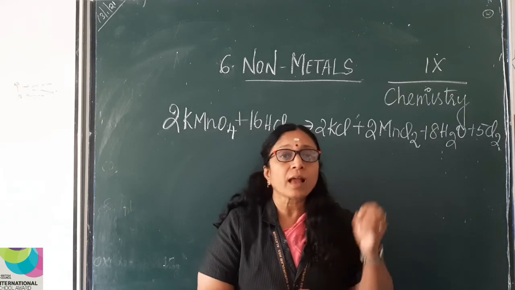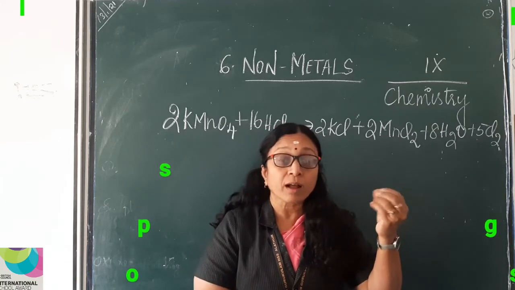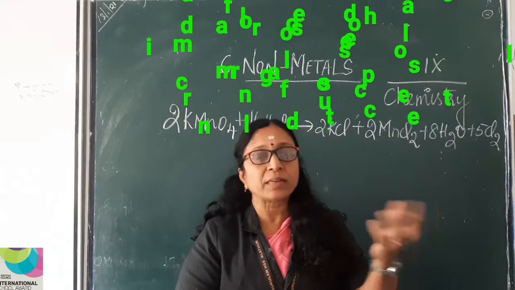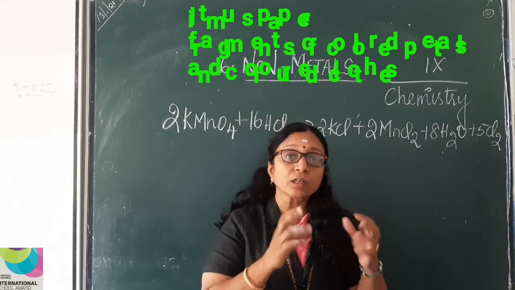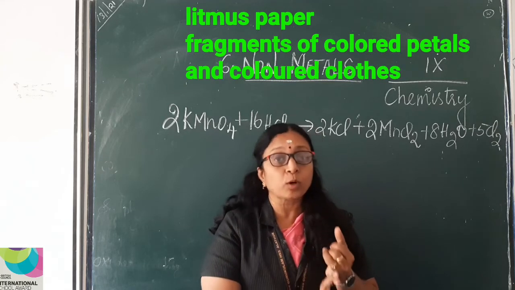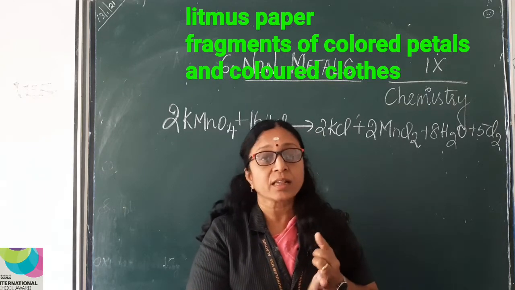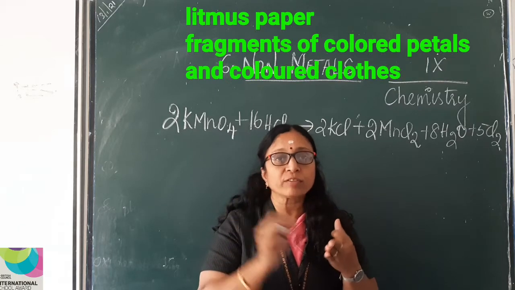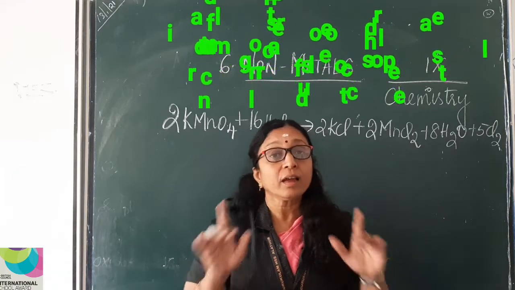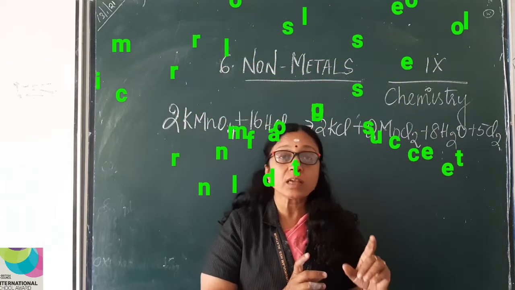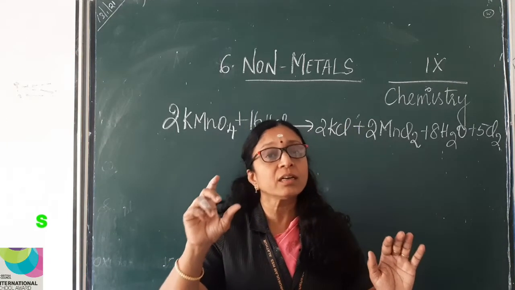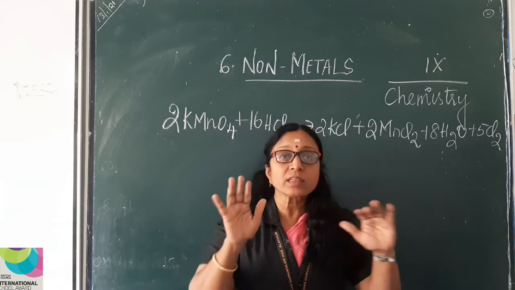To both the jars add litmus paper, some colored petals of flowers like hibiscus petals, and you can add colored clothes also. To both the jars, pieces of colored cloth, colored petals and litmus paper. Both the jars contain chlorine gas, but one jar is absolutely moisture free and the other jar is in a little wet condition. So close the jar now.